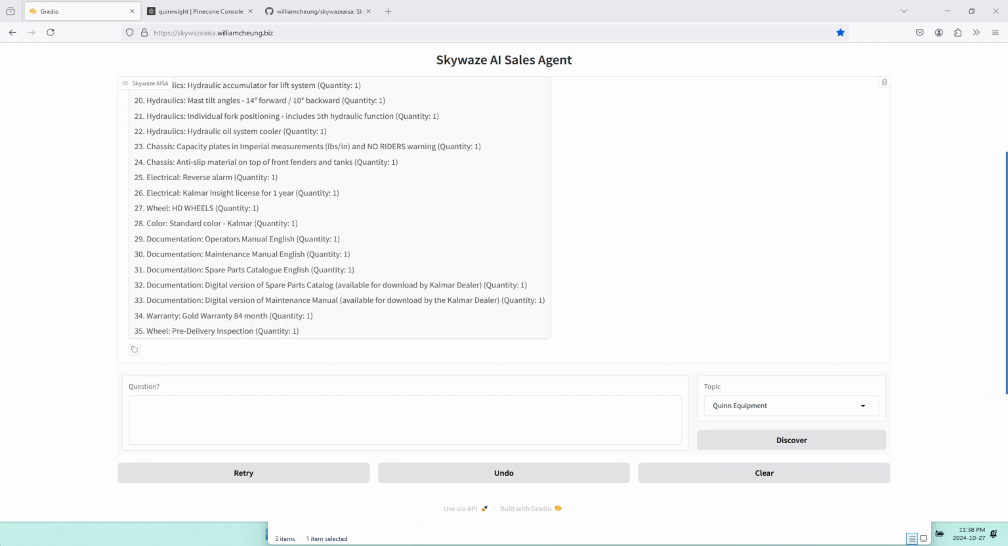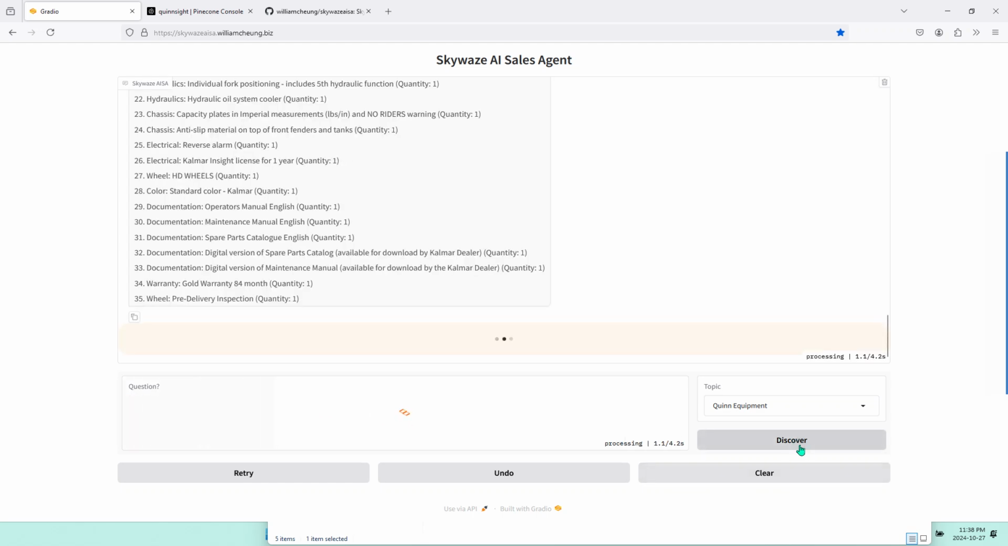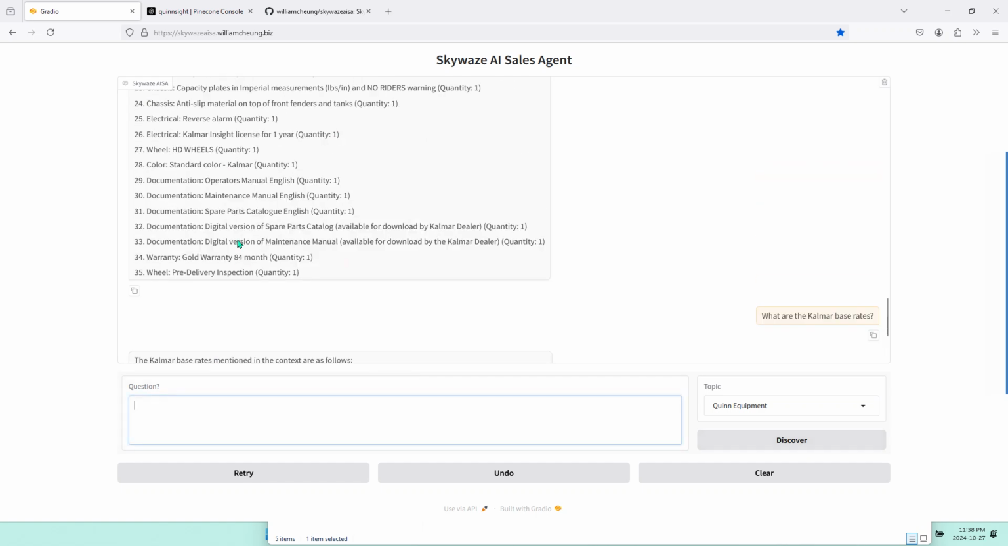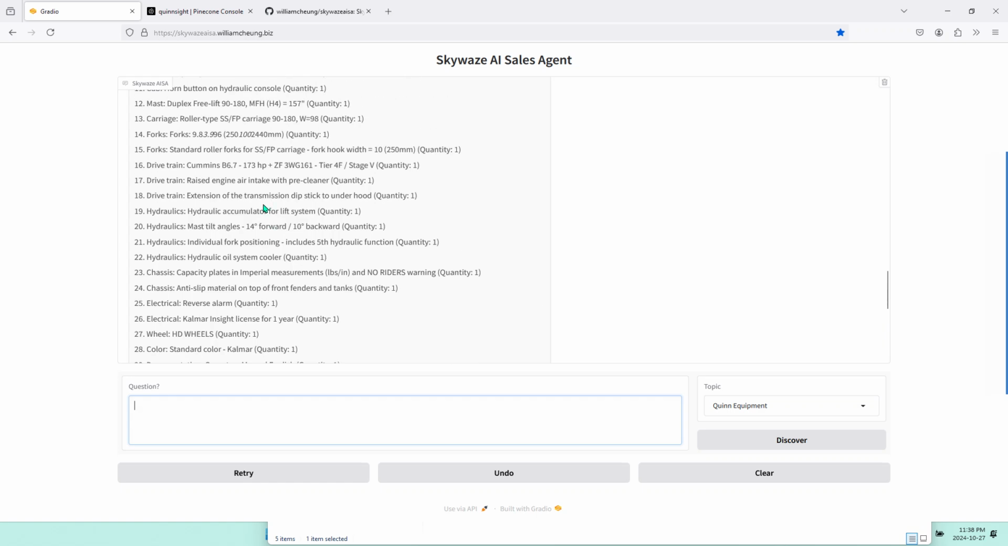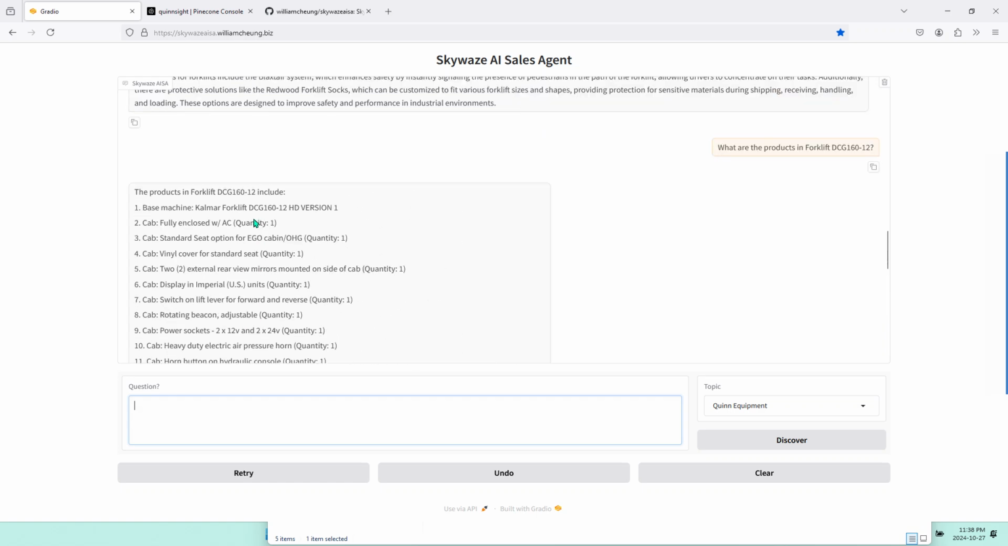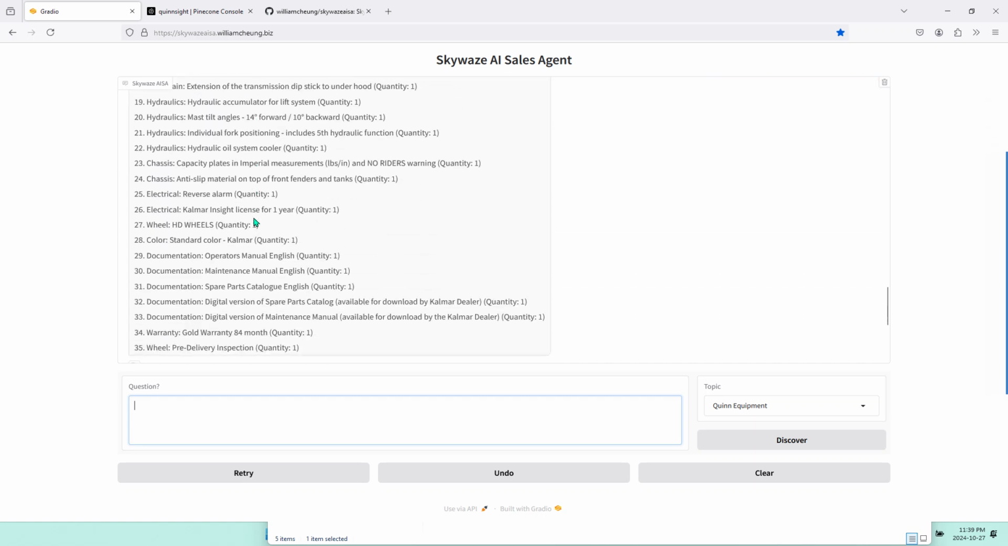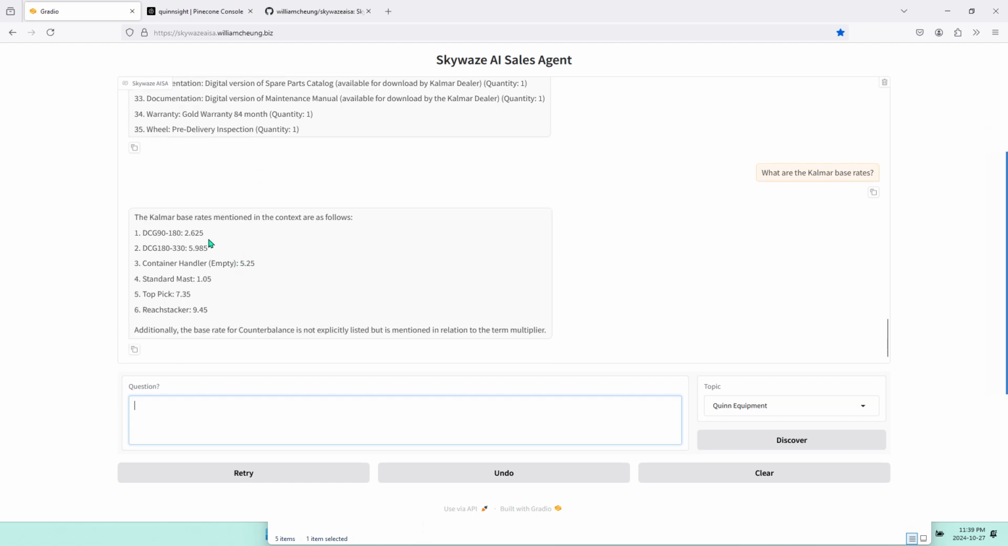And I can ask a specific question from a spreadsheet. What are the Kalmar base rates? This is stored in the spreadsheet. What I was going to say is the list of products, I think this is stored in a docx file. So this information about the rates, these rates here, this is from the Excel file.